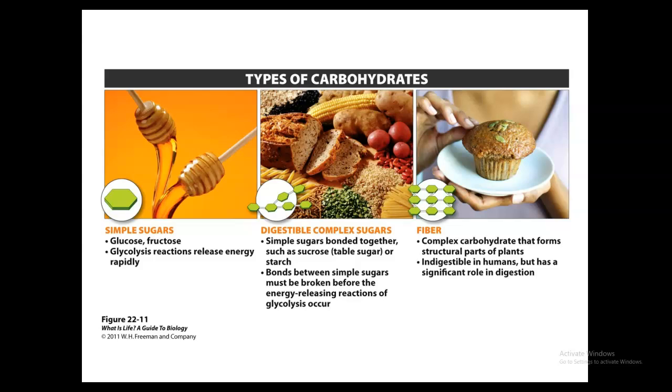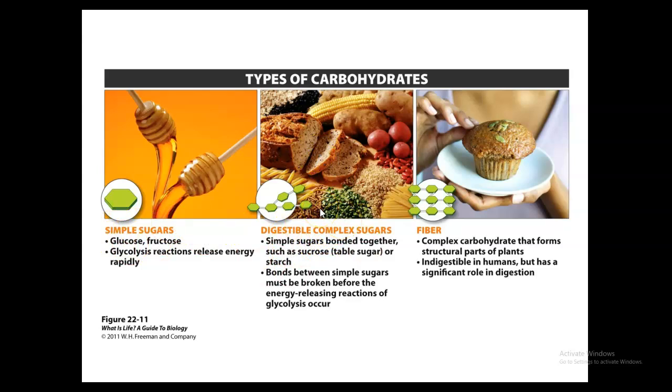Next, you have your disaccharides and digestible complex sugars. With the disaccharides, it's 2 simple sugars bonded together, things like sucrose and lactose. If it's a digestible complex sugar, that's going to be a larger molecule with multiple simple sugars bonded together. Those could be things such as starch and glycogen. Sorry, not glucose, glycogen. These are going to be held together with bonds of simple sugars that can be broken down for energy and released. So they don't break down as quickly as the simple sugars, but they're easily broken.